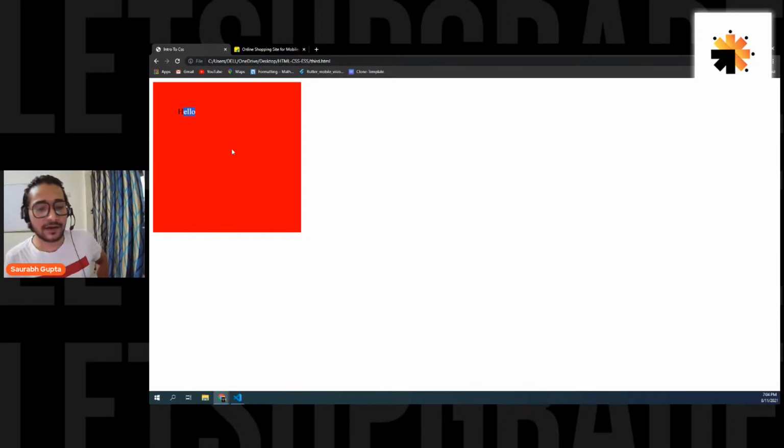So are we clear, everyone? The content will always be in the real height and width. It will never go inside the padding. Padding is simply a fake size. Okay, I hope we are clear.